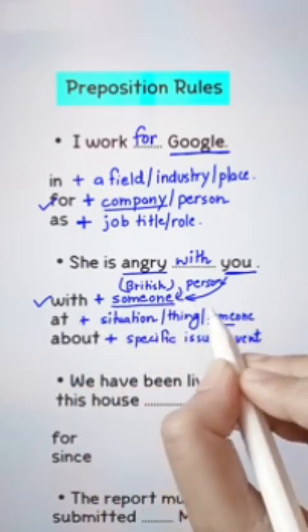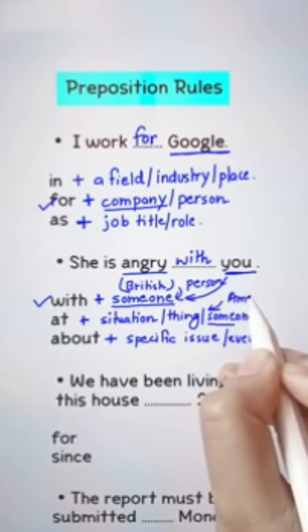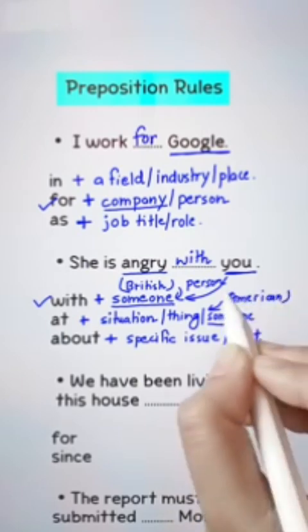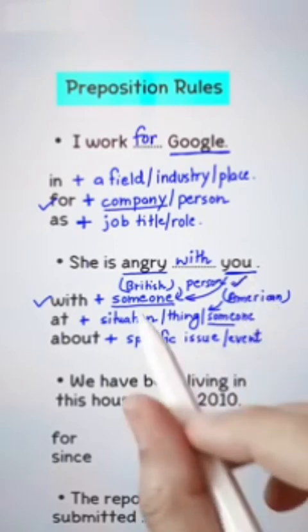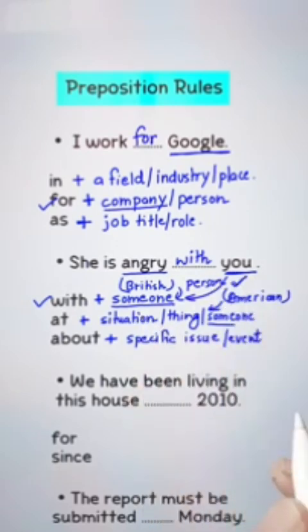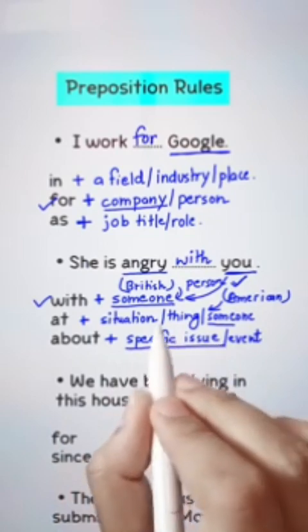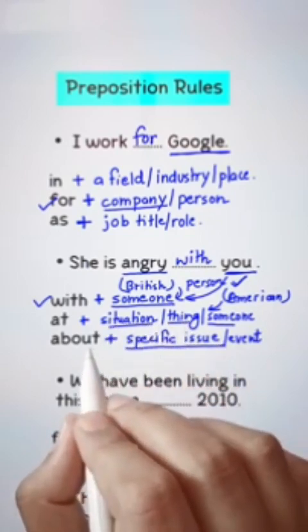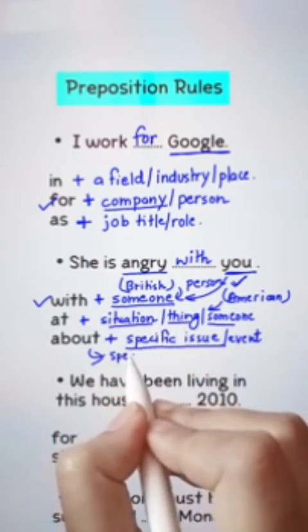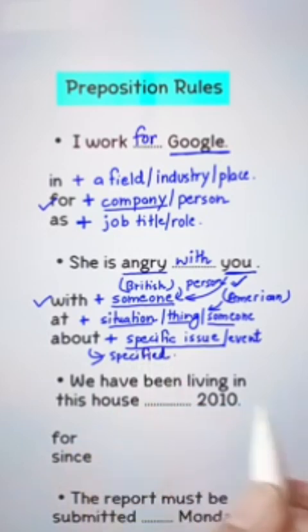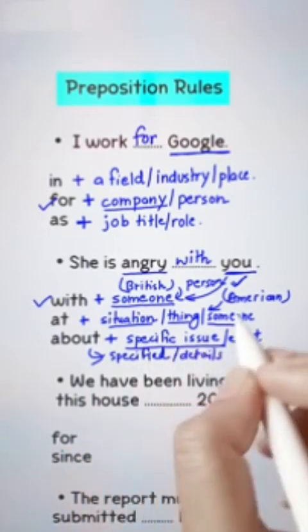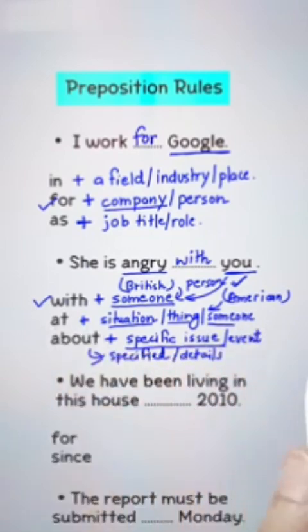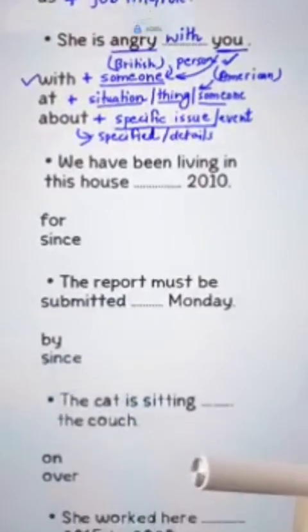However, in American English, people tend to use she is angry at you because of some situation or a thing or because of a person, and she is angry about a specified issue that is talked about in details. So this is the difference. Remember the rules. Let's move to the next question.